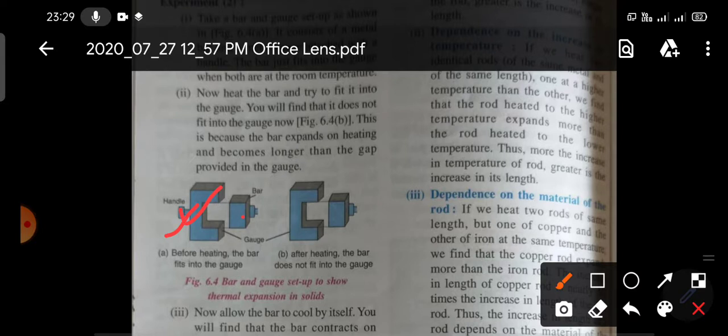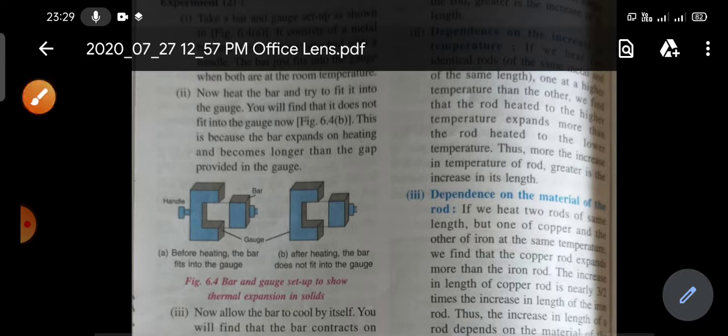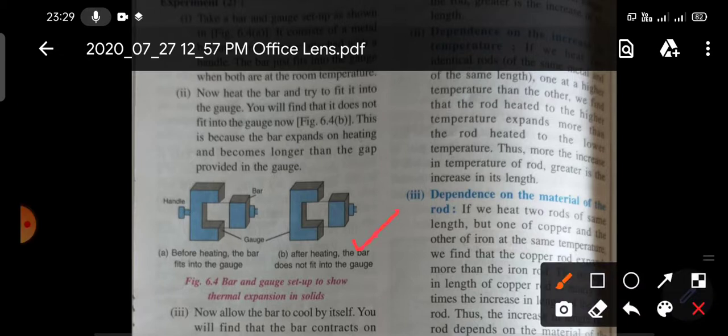Then you will see that this bar is not actually fitting in this gauge. Why? Because due to heating, its size will increase. And that's why it will not fit in this metallic gauge. Now again, if you cool down this metallic bar, then after some time, after cooling down, you will see that this bar will again fit in this gauge.